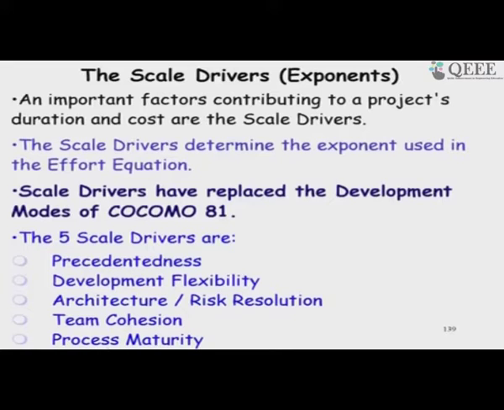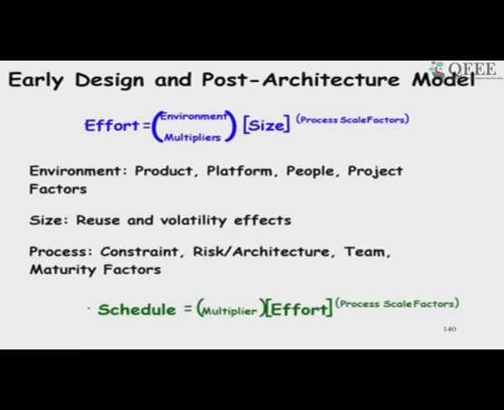So, the process maturity can be in terms of: do they have a quality certification, do they have a documented process, is everybody familiar with the process and so on. So, this is the one which has maximum impact, because this is in the exponent, the scale drivers. The multipliers have relatively less impact on the final result. So, the effort that is obtained is size to the power the scale factor into the multipliers.